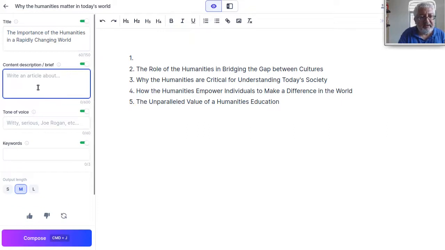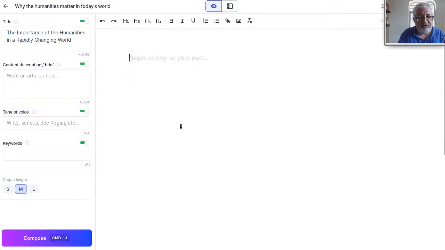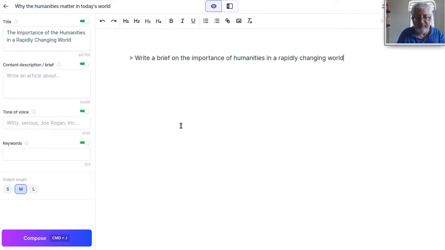And now it wants a description or a brief. But you can also make the program write that. So write a brief on the importance of humanities in a rapidly changing world. And now let's again execute this.